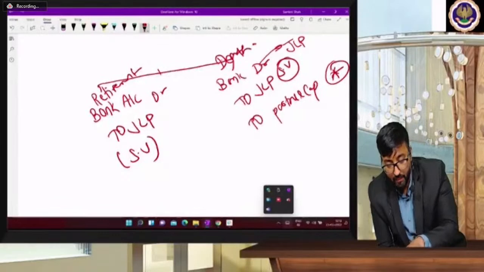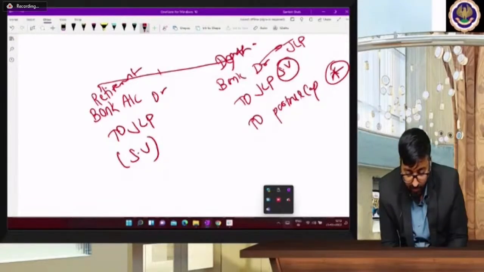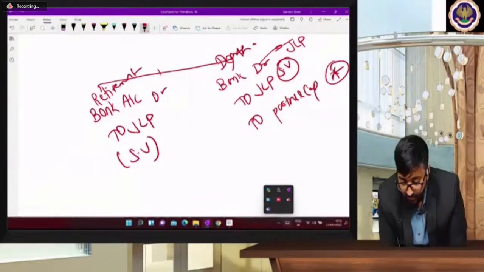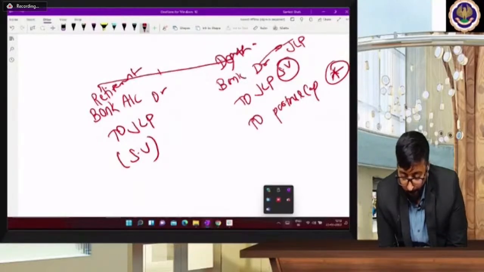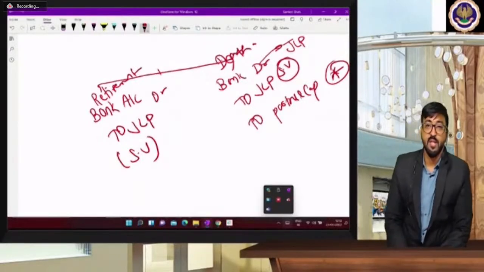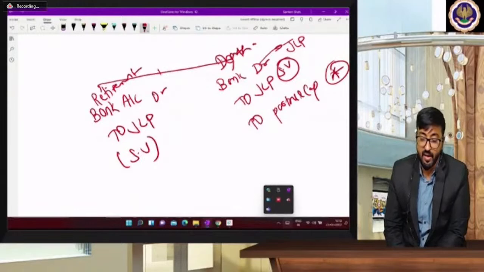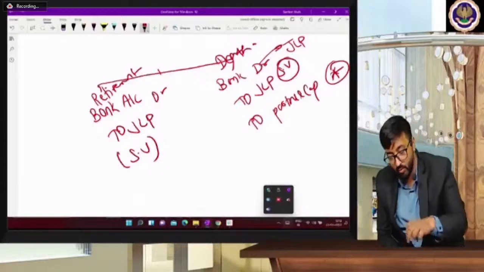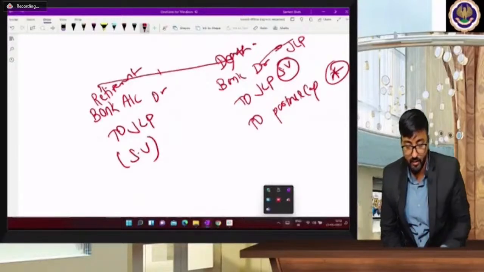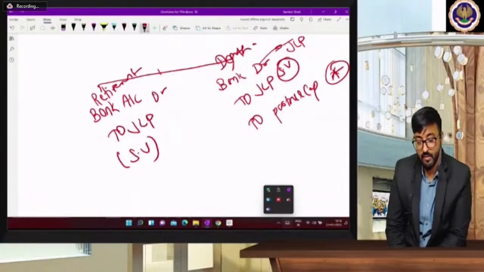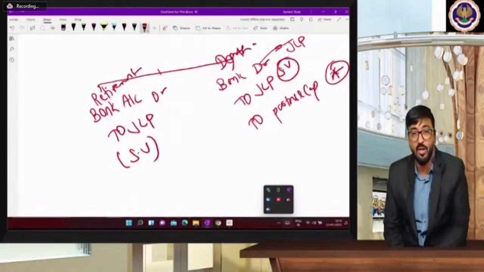And who wrote it very properly? Manisha. Manisha has written very well by explaining all these concepts in detail. Manisha has written the best. Bank account debit to JLP, surrender value, and bank account debit to JLP to partners' capital. The most exact answer, but Pooja Swami answered very fast. CRO student, oh my God, first time CRO. Okay, so retirement and death. I hope now you are clear with the concept of surrender value and policy amount.